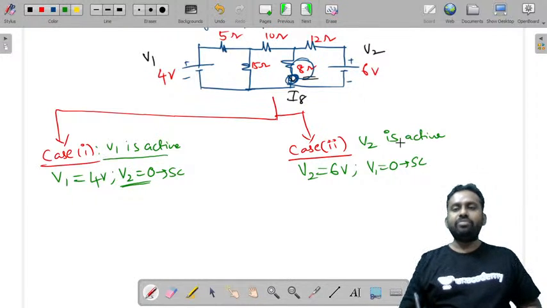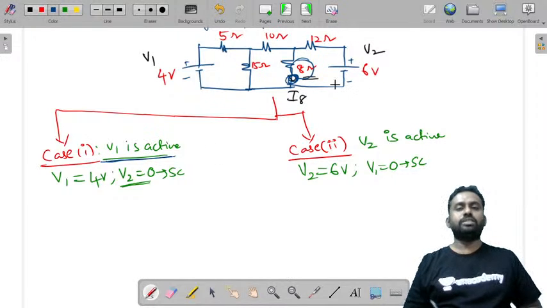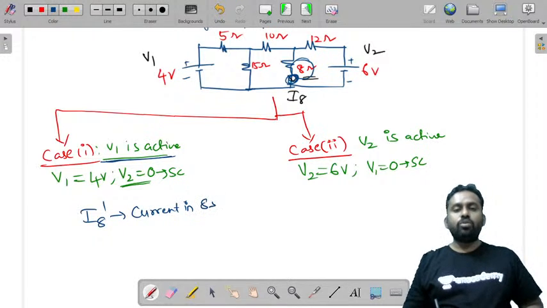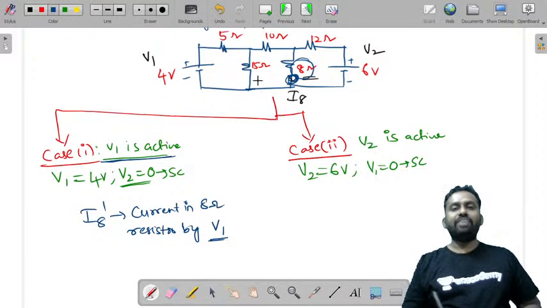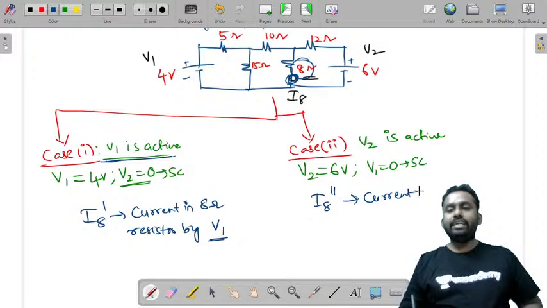So V1 is active and V2 is active. When V1 was active and V2 was 0, when I made this a short circuit, I found the current I8 dash, that is the current in the 8 ohm resistor produced by V1. Then in case 2, when I considered only V2 and made V1 0, I calculated I8 double dash, the current in the 8 ohm resistor by V2.